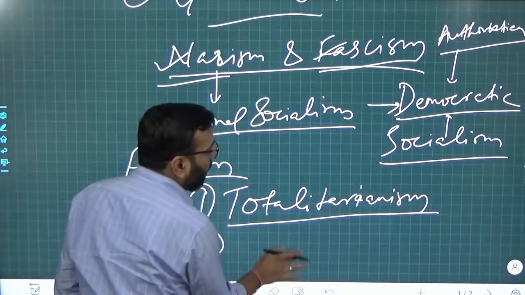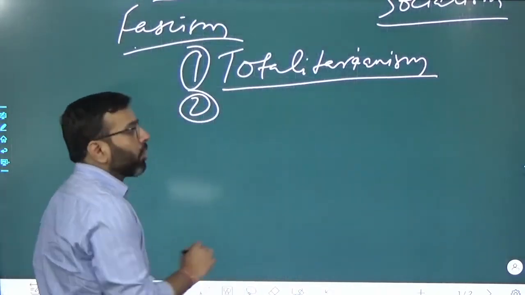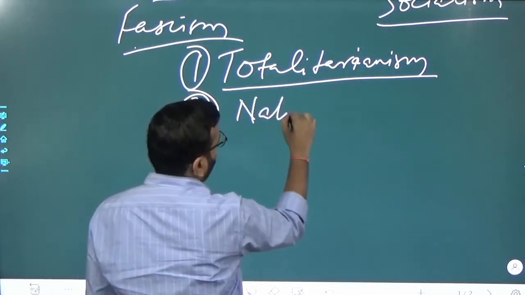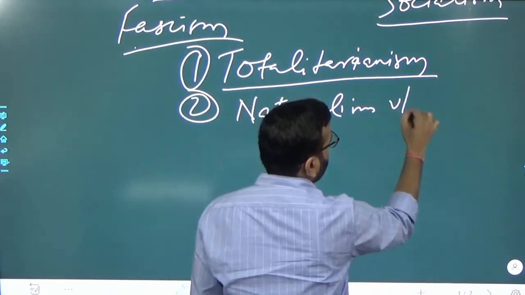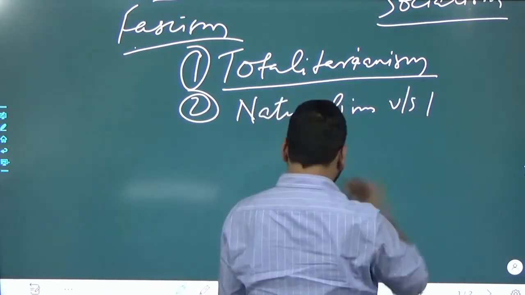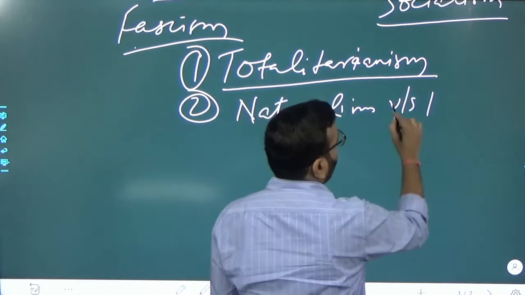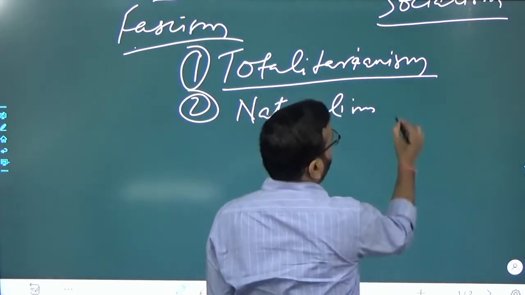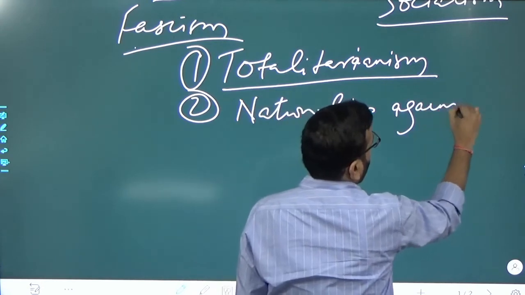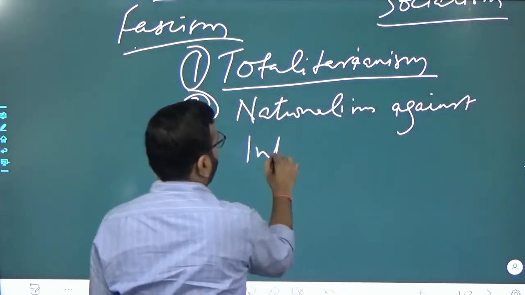Second principle in fascism is nationalism, against internationalism.